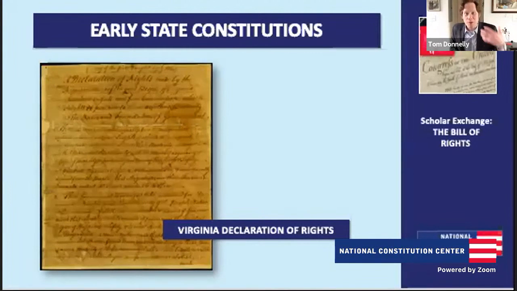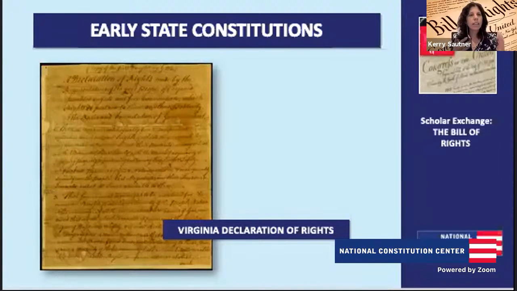But when James Madison is sitting there in the first Congress thinking, what rights do I need to put in a Bill of Rights for the US Constitution? He's drawing on both these English sources, but also key sources from America, like the Virginia Declaration of Rights, which was authored by his fellow Virginian, George Mason.